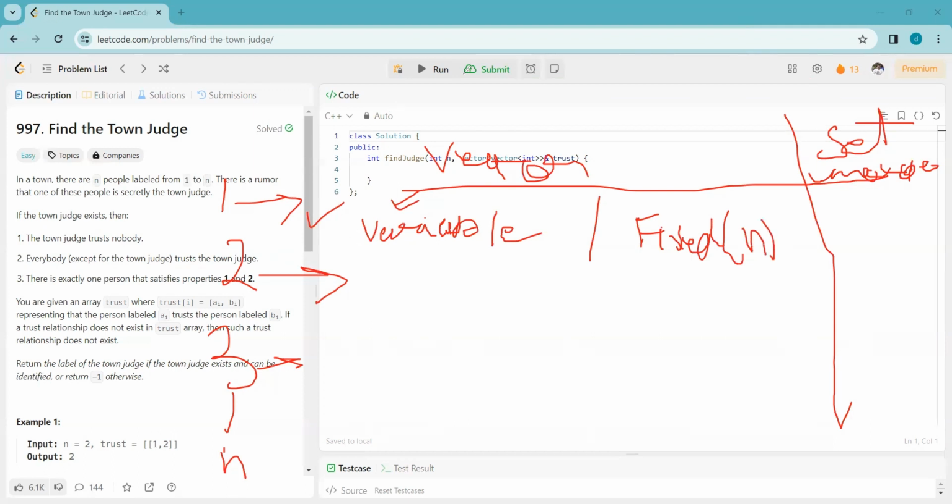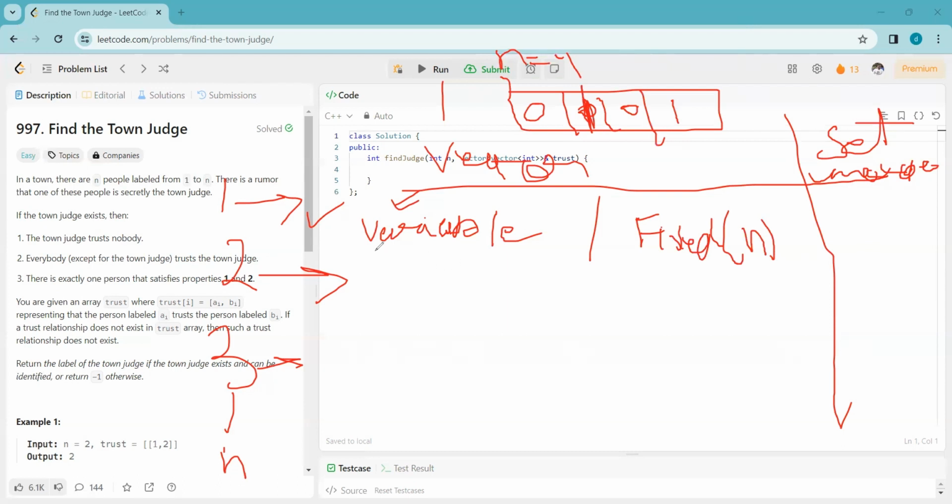That means if the total n value is 4, then we must create a vector of size 4. Once we see that 1 is trusting 4, we can mark that cell as 1, else initially it will be 0. Now, if we see 1 is trusting 1, 1 is trusting 2, then we can mark this cell as 1, this way.